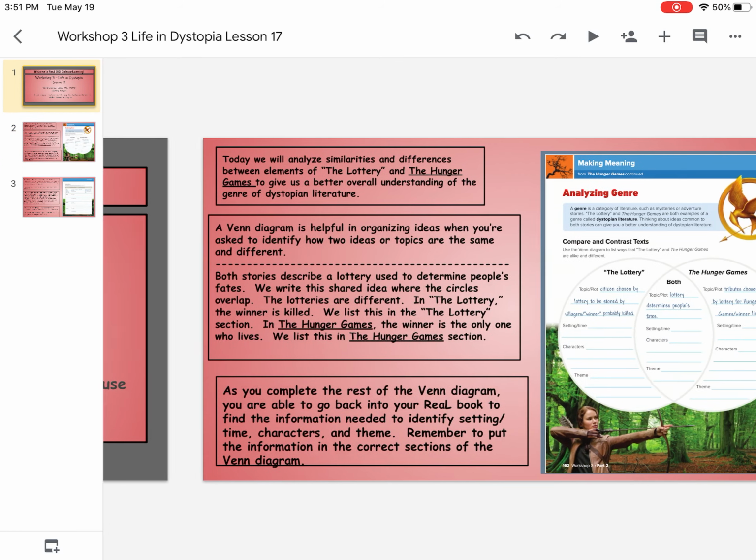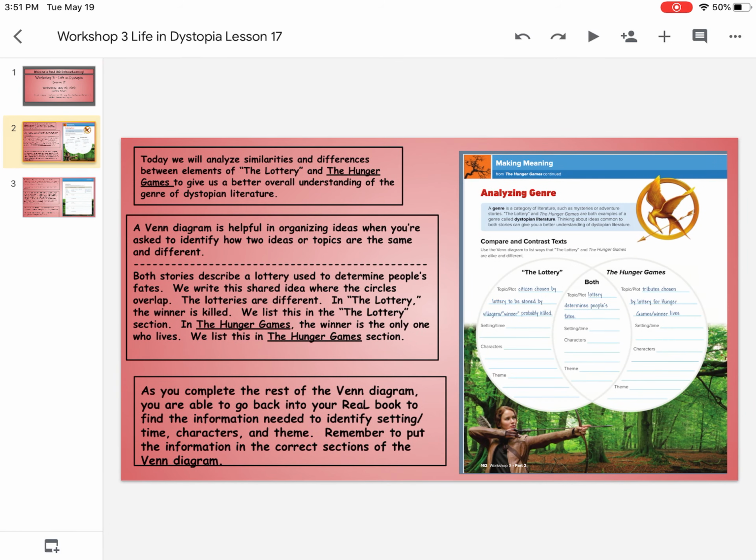Now you're going to have to pause this to complete the Venn diagram on page 162. Just remember that when you put in the information, make sure you're recording the information from The Lottery in the correct section on the left-hand side and the information from The Hunger Games on the right-hand side. Now I'm just going to go ahead and move on to the next slide.